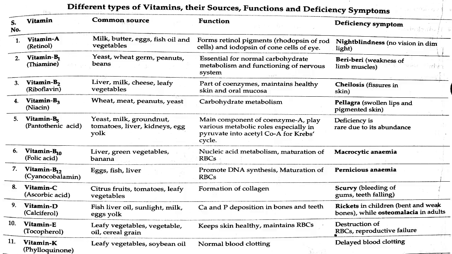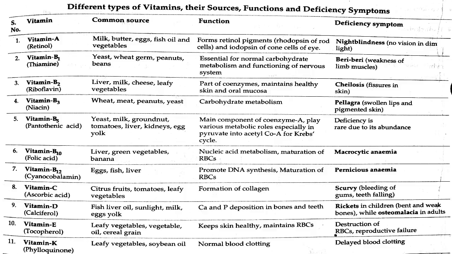Fourth one, vitamin B3, is niacin. Common sources of niacin are wheat, meat, peanuts, yeast. Its main function is carbohydrate metabolism. Deficiency of vitamin B3 is pellagra, that is swollen lips and pigmented skin.